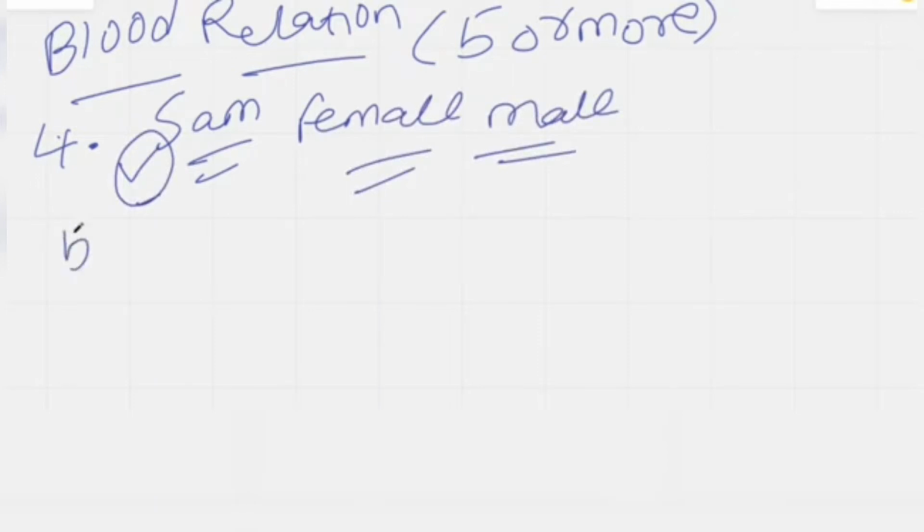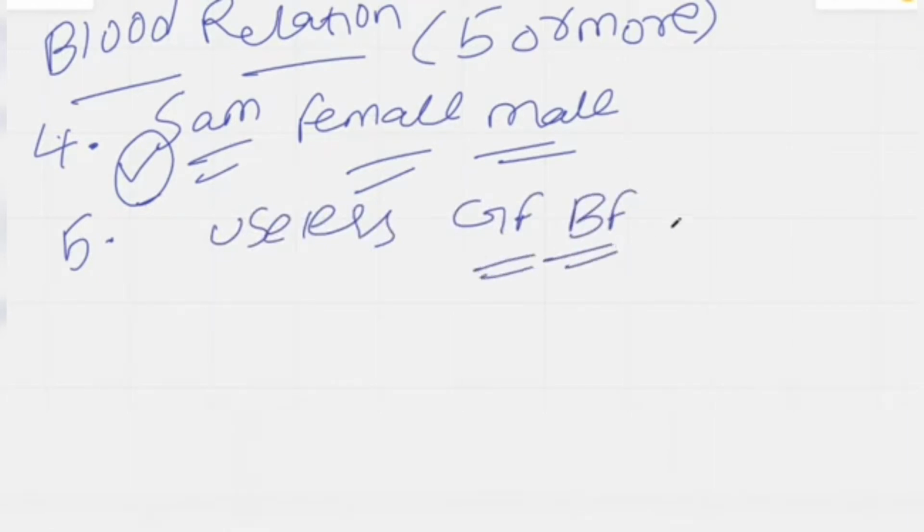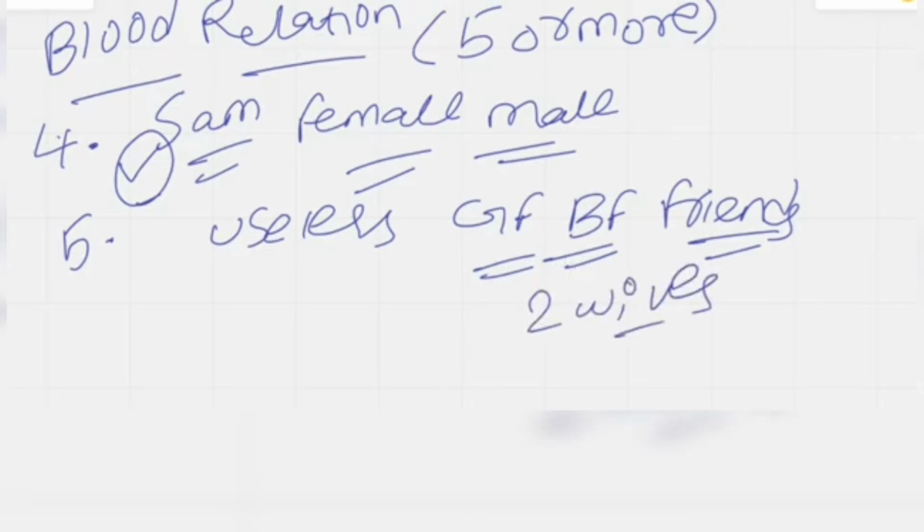So next, the fifth point is, there is no useless relationship. There is absolutely no useless relationship. Some people will say or think, I have a girlfriend or boyfriend, or we have a number of friends. So how to identify friends in this relationship? There are no friends, no this kind of activities. Or a man with two wives, absolutely not allowed in the blood relations topic. A man with two wives, friends, or any other useless relationships is not at all allowed.